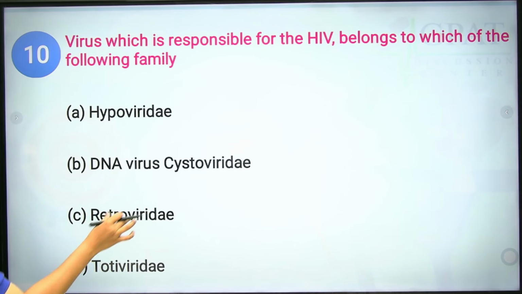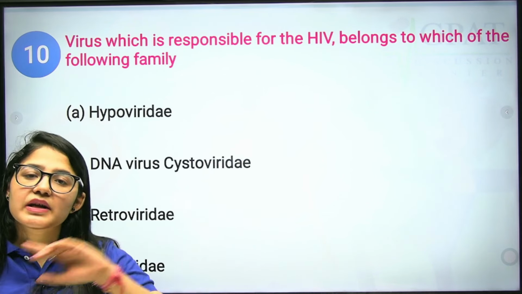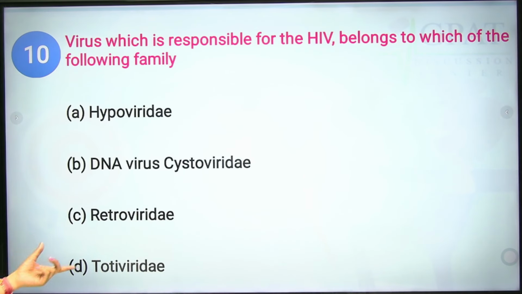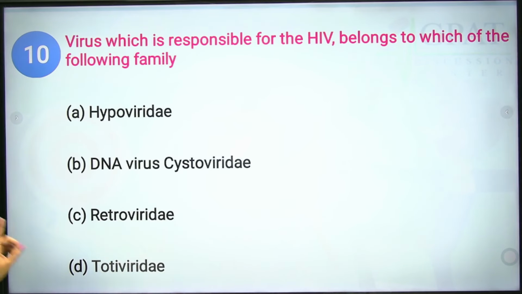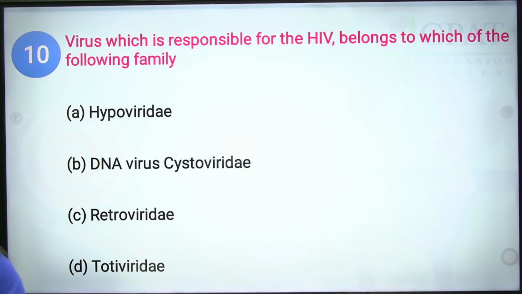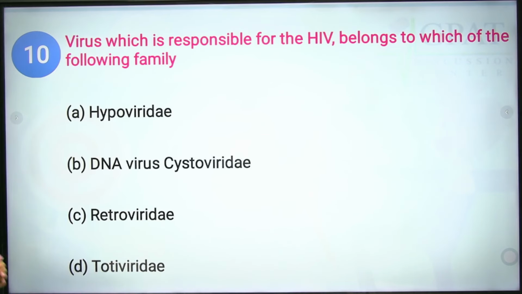Next we have Retroviridae. So this is the correct answer. This is a type of RNA virus with reverse transcriptase, which means they create DNA from RNA, and hence HIV belongs to this particular family. Next we have Totiviridae. This is also a type of double-stranded RNA virus and infects fungi as well as protozoa. So the correct answer is option C.